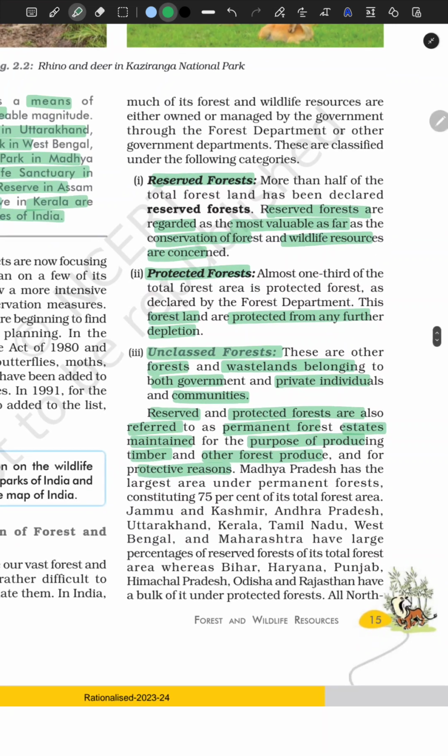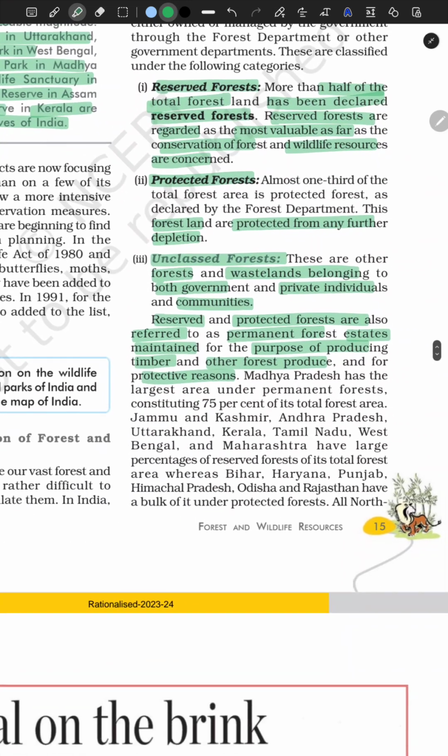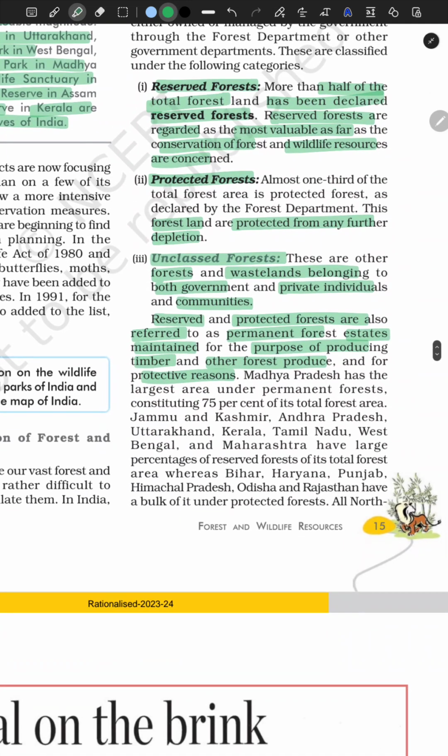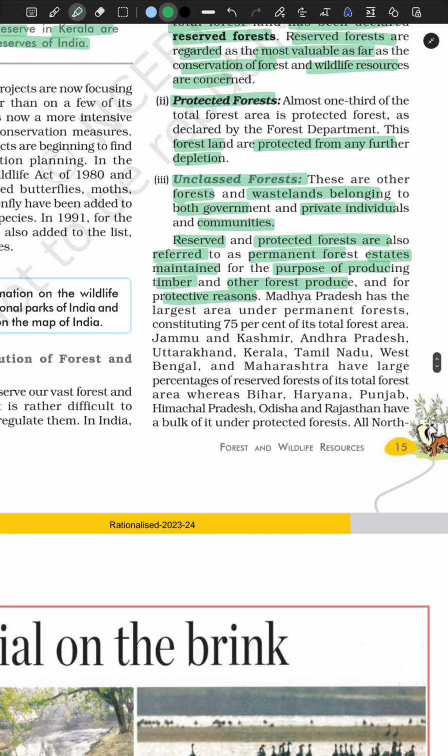Okay, more than half of the total forest land has been declared reserved forests. Okay, we have unclassed forests. These are the other forests and wastelands belonging to both government and private individuals and communities. So communities ka matlab hai tribal people ya kisi villages that they own this thing and use these forests for their own benefit. They might get some wood or timber, they can get some honey or stuff like that from that forest. Okay, that is what community owned means.